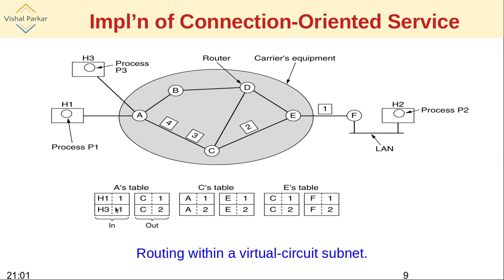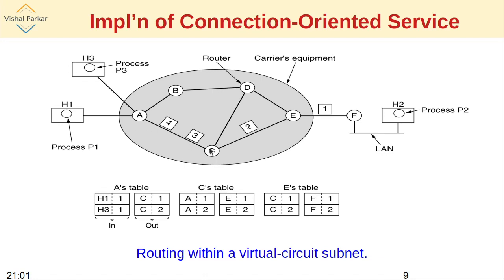If on the other hand, A receives a packet from H3, the next host, with identifier 1, A cannot send that same packet to C with the same identifier, because C may be confused and not be able to distinguish whether the packet belongs to the first connection or the second.